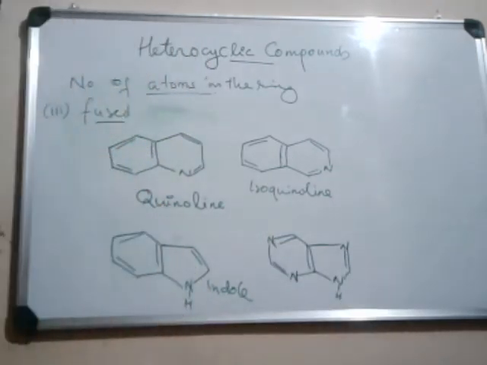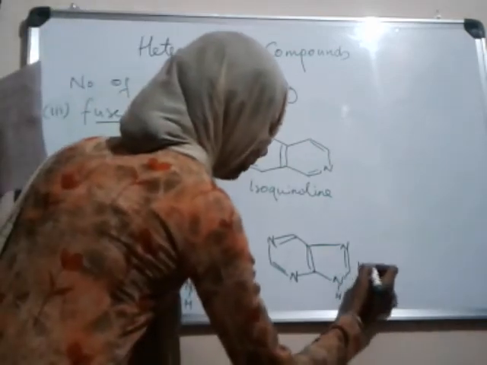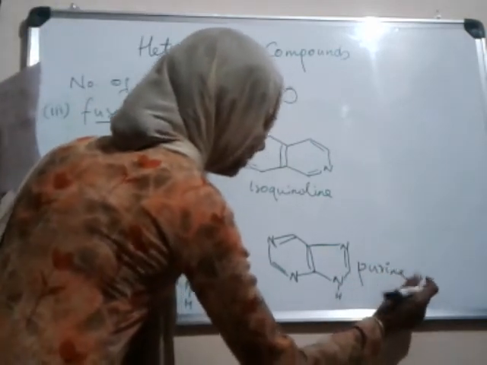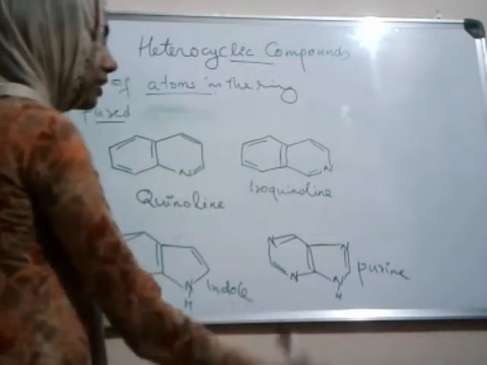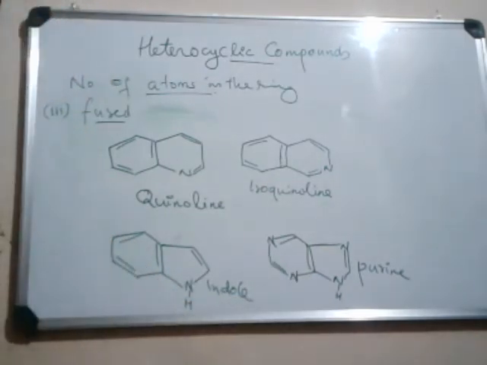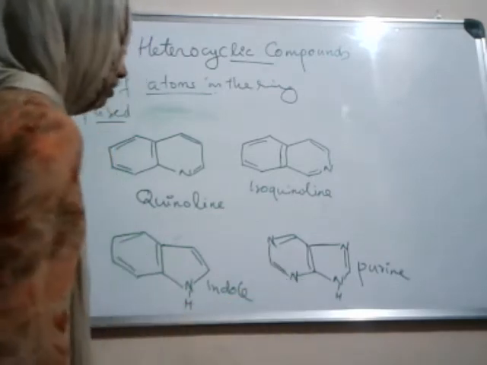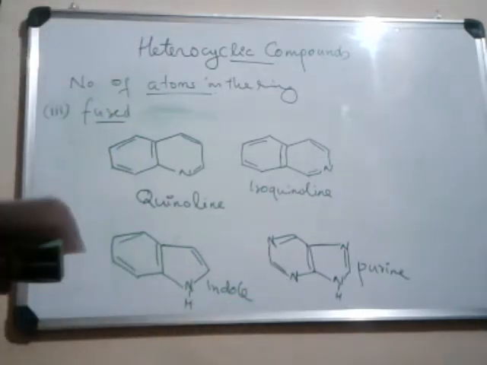This is known as purine. Its derivatives are present in DNA and RNA as purine bases.